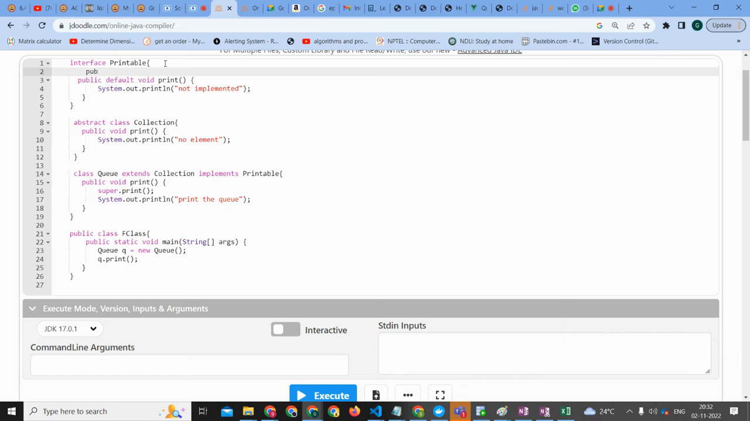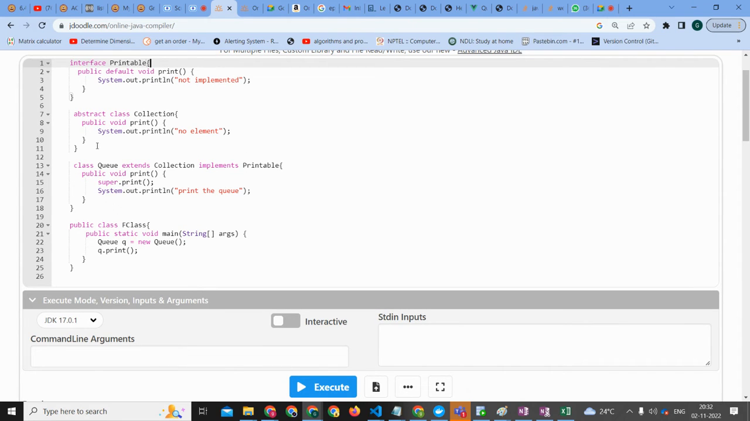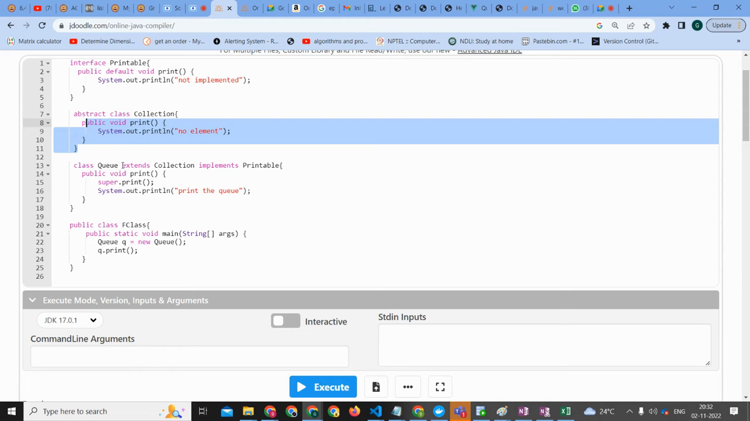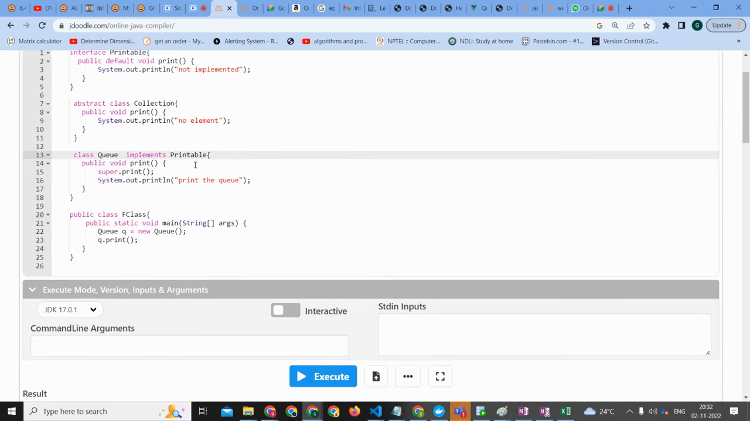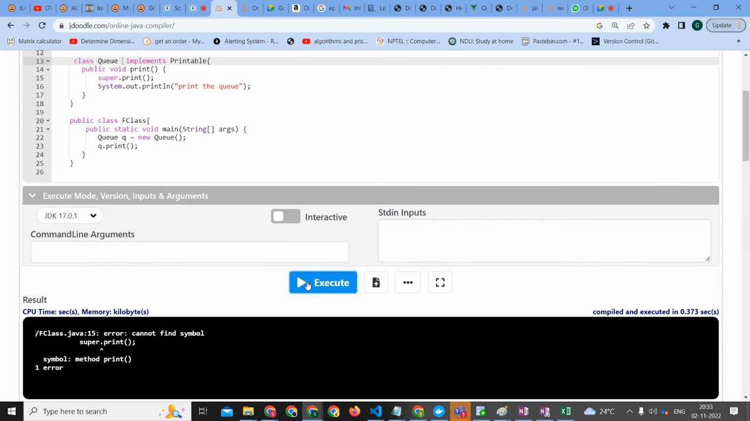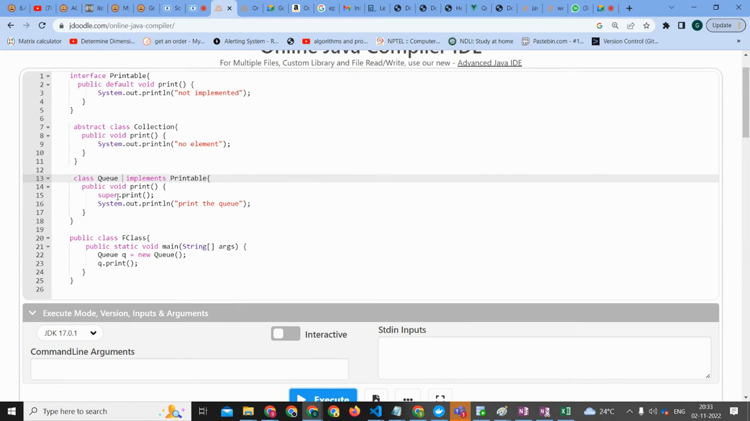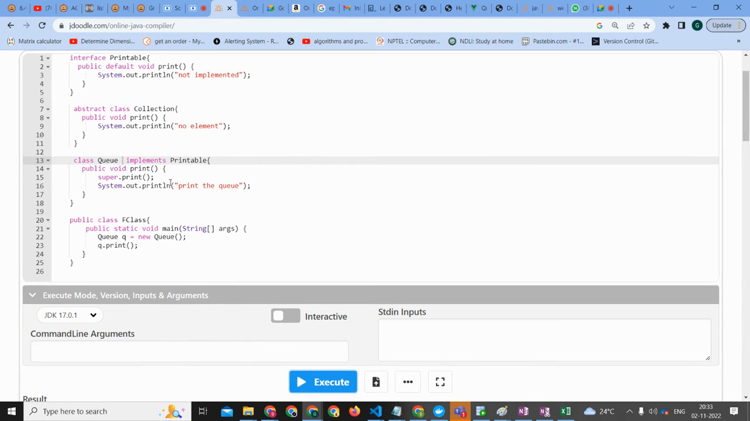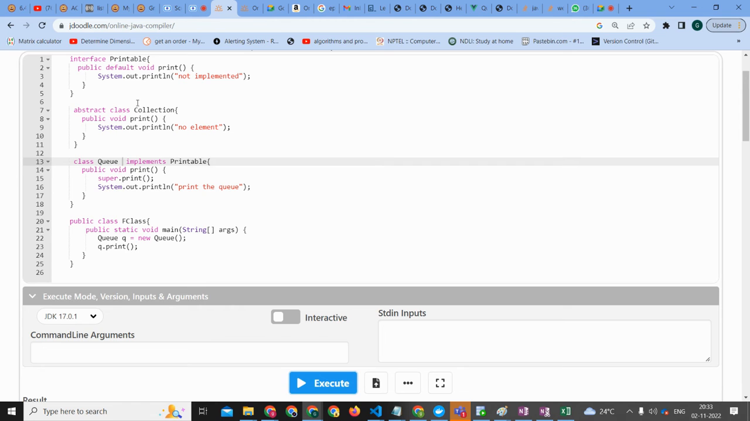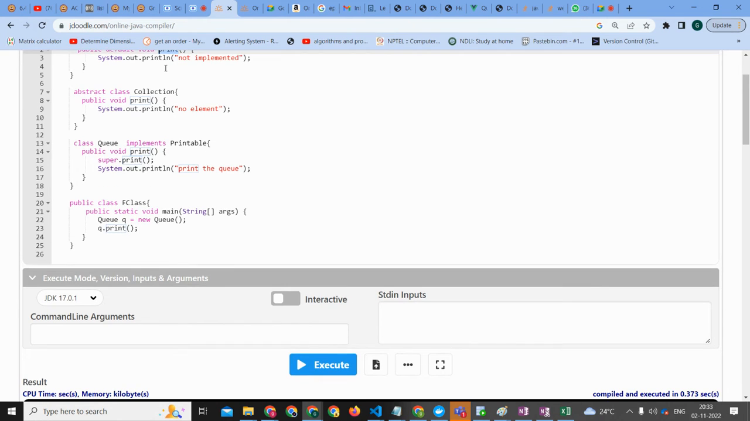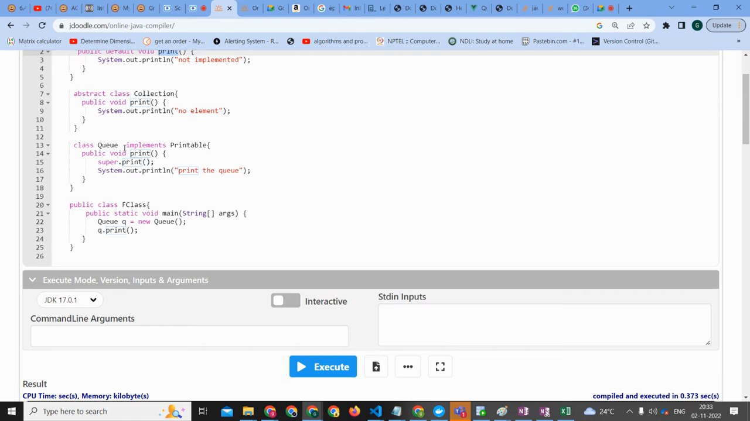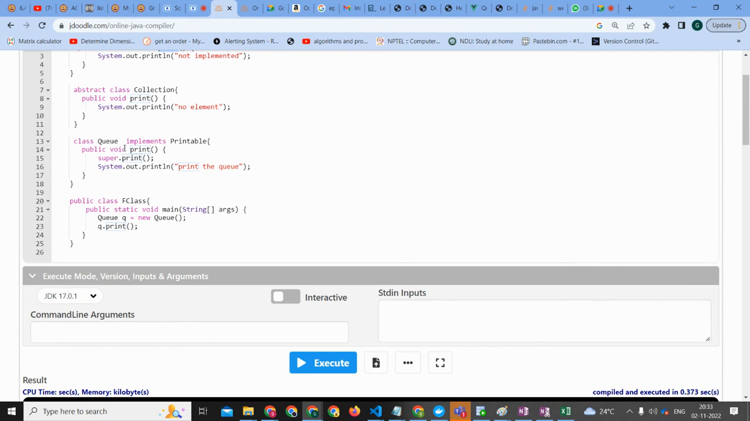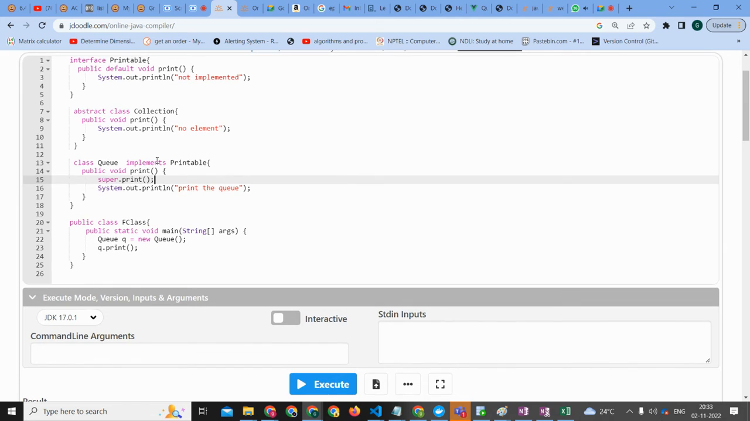Am I right, Gokul? Yeah, that's correct. If there is no parent like Collection, if there is no extends Collection, then it would have gone to Printable only. Let's check that. Wait, super.print is not there, so we need to delete that super.print also, no? I thought this would get printed. So when we delete super.print, I thought it would print "not implemented".